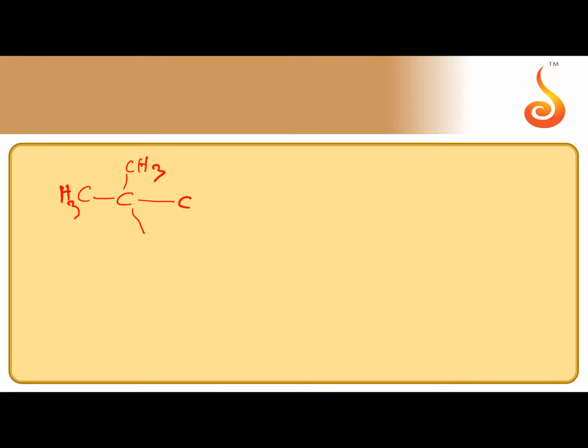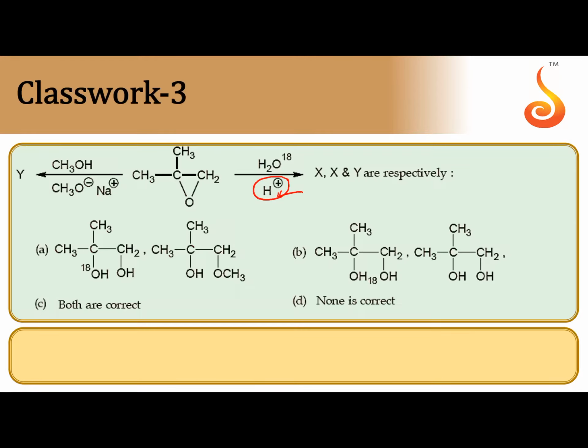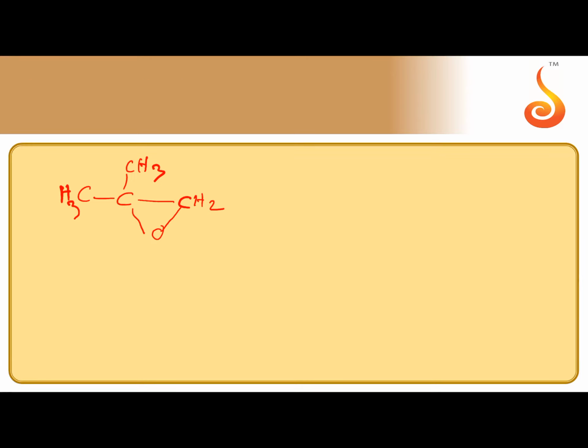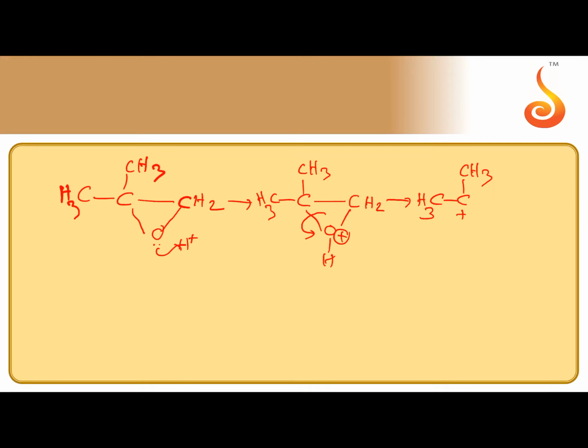Cyclic ether, unsymmetrical cyclic ether. First it undergoes protonation by taking H plus. Cyclic oxonium ion is formed. After the formation of cyclic oxonium ion, since oxonium O plus is highly electronegative, immediately ring opening takes place. The electron pair from the left side 3° carbon is shifted onto O plus because there is a chance for the formation of stable 3° carbocation.